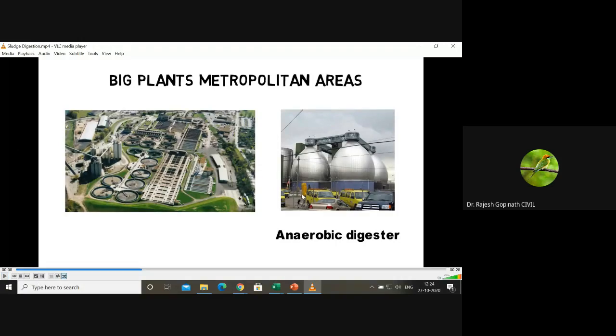Now, please look at the structure. What you're seeing here is basically an anaerobic digester. If you recollect, in the previous slide, what I showed you was a system which was just above the ground. But if you look at this system, it is at a sufficient height above the ground itself. So let us say you're talking about a biogas generator. A biogas generator is something which is below the ground. But in this structure, you find a sufficient portion which is above the ground. That is your superstructure.